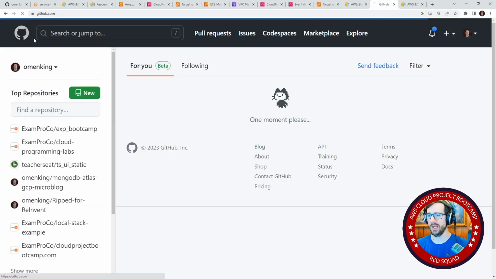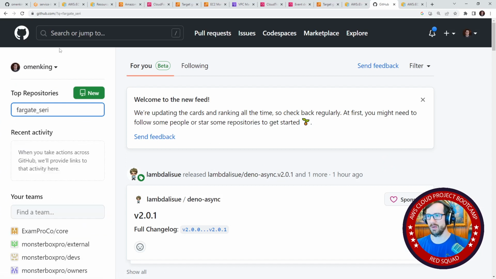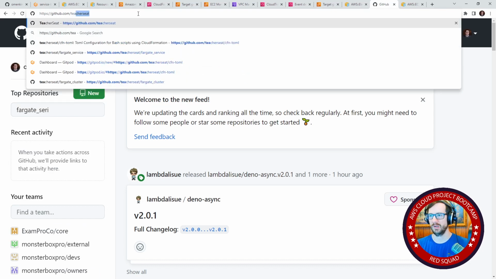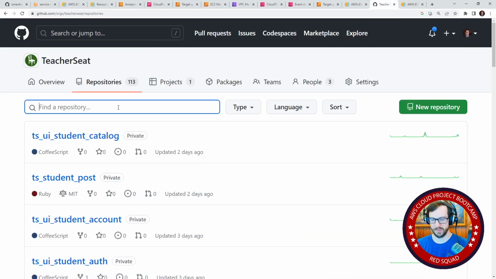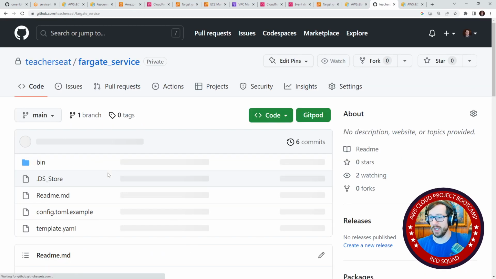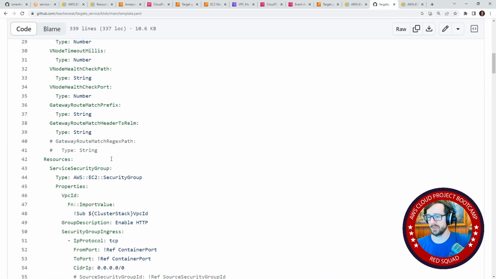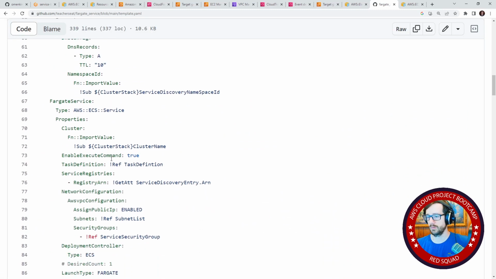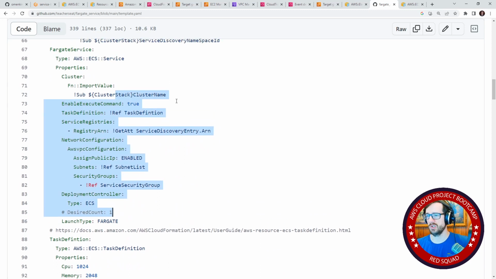And I really hate how GitHub search works. It's always hard to find my own repos. Like this doesn't even search across all of them. So we'll go here. I think this is under teacher seat. And I'm going to go to my repos and we'll say Fargate service. And I'm just wondering if I set this value and what did I set it to? So if I go into this template here and I look at the service, it shows me that I don't even set that.